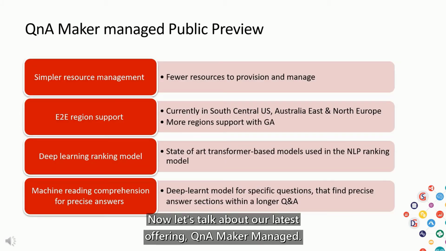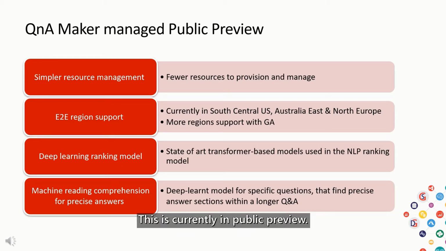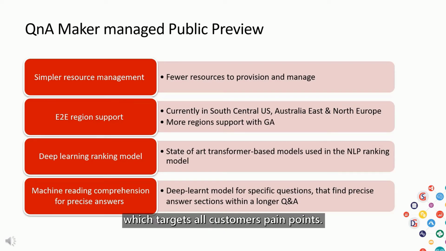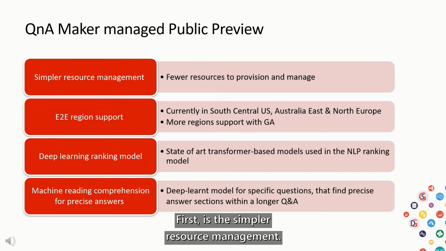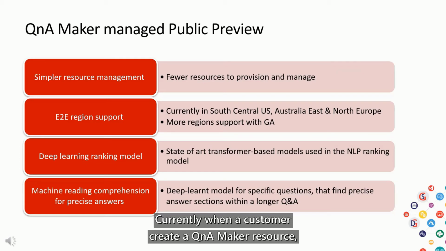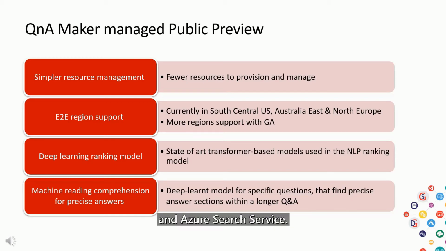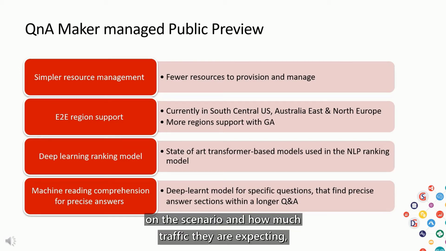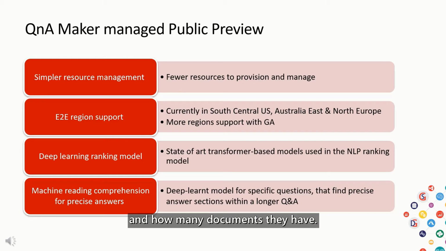Now let's talk about our latest offering, QnA Maker Managed. This is currently in public preview. This is a more enhanced version of QnA Maker, which targets all customers' pain points. First is simpler resource management. Currently, when a customer creates a QnA Maker resource, they need to think about three different services: QnA Maker service, app service, and Azure Search service. They need to select the tier for each of these based on the scenario and how much traffic they are expecting and how many documents they have.